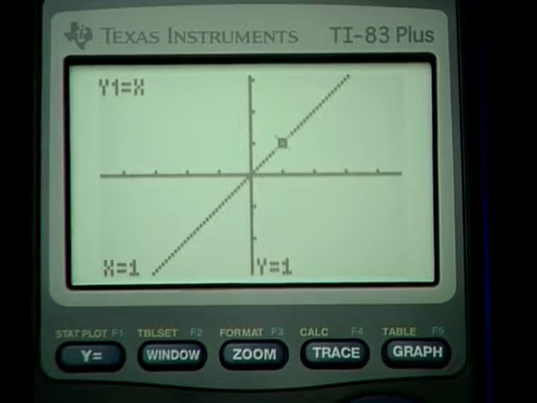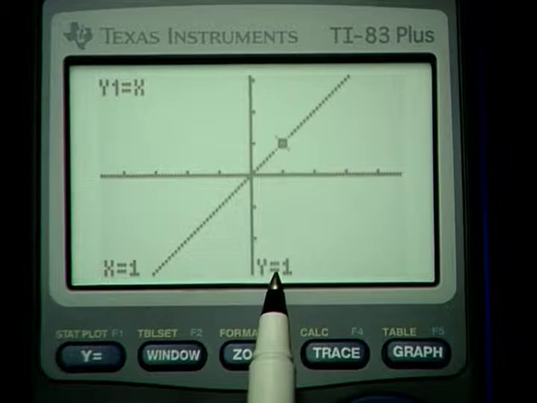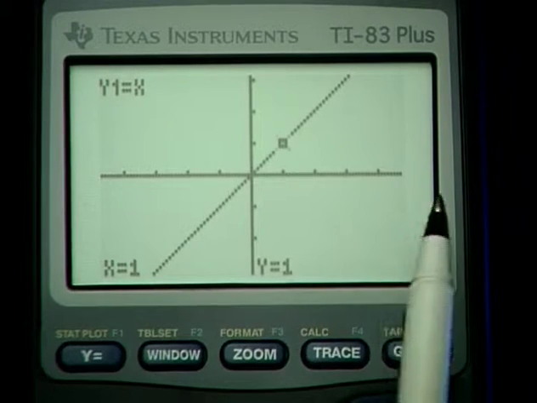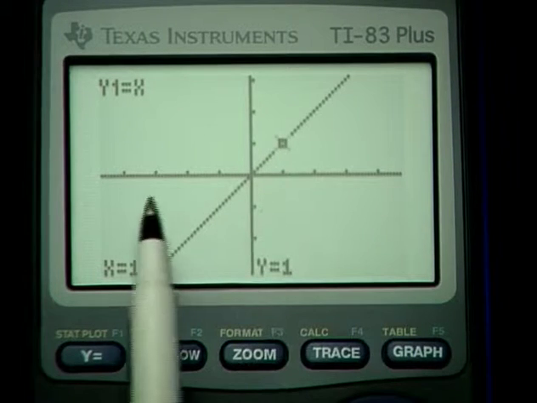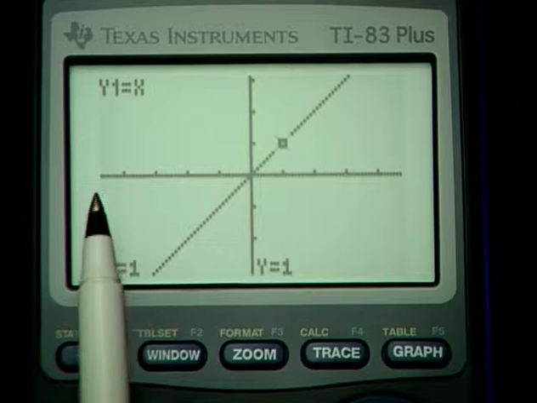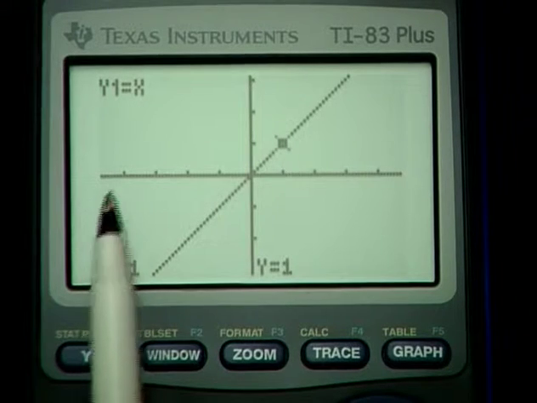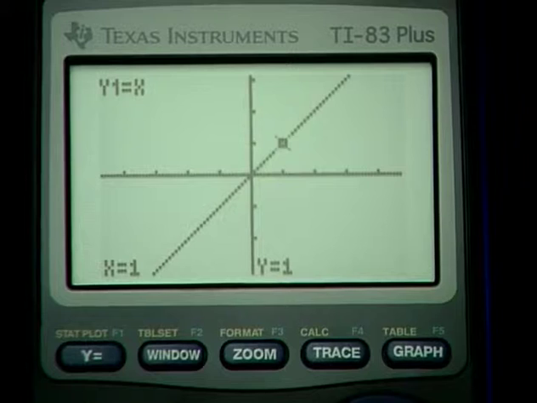Now, the settings that give friendly values like this are related to the number of pixels left and right on the screen. There are 95 of them. And therefore there are 94 steps required to step on all of them. If you're on the first one over here, then you would have to step 1, 2, 3, 4, 5, and so on all the way to 94 in order to step on the 95th pixel. Now that's related to the calculation of that total horizontal distance for friendly values.